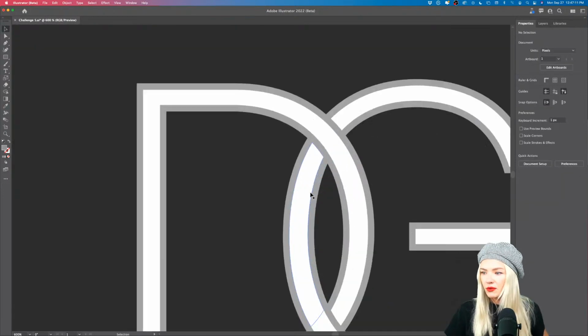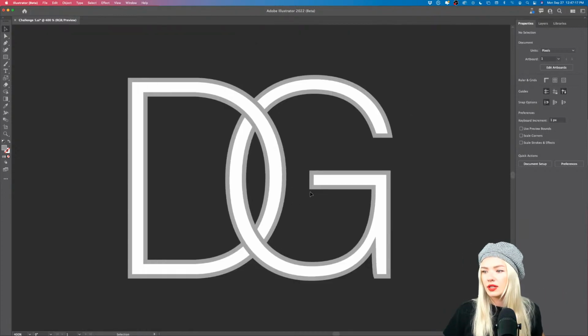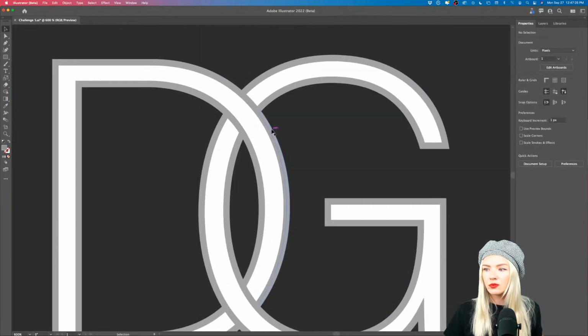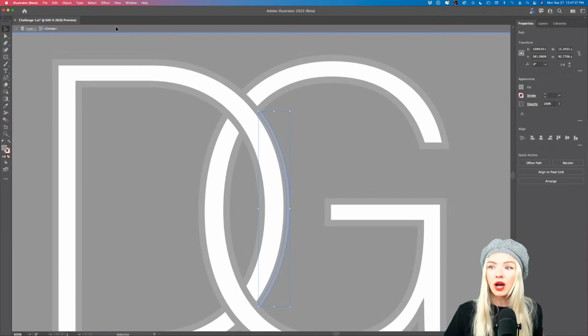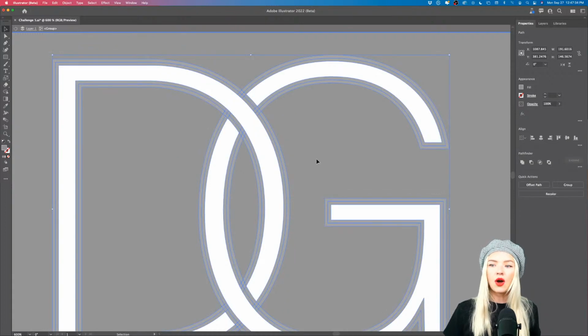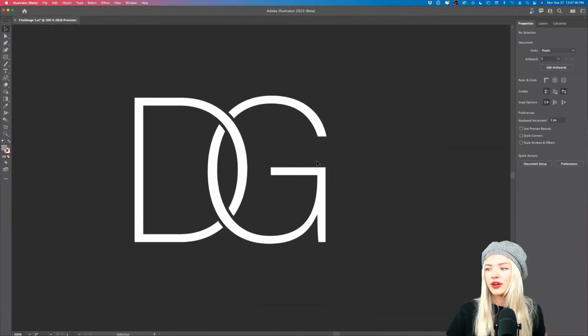Now you can see we have this effect as if the D and G are interconnected like a chain, right? So they're overlapping each other in both these portions. Now, as a next step, again, let's remove the gray. To remove the gray, I can select one of the gray objects and go Select, Same, Fill Color. Now I have all the objects with the same fill color selected, and I can simply click delete on my keyboard, and there we go, all the gray is gone.